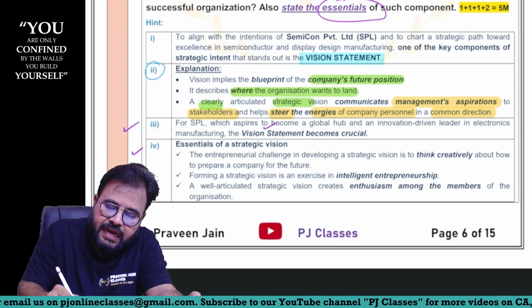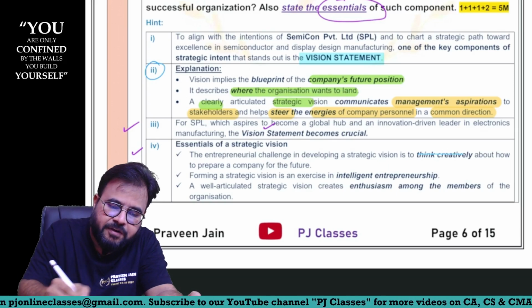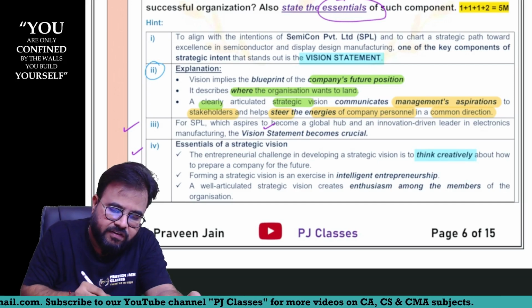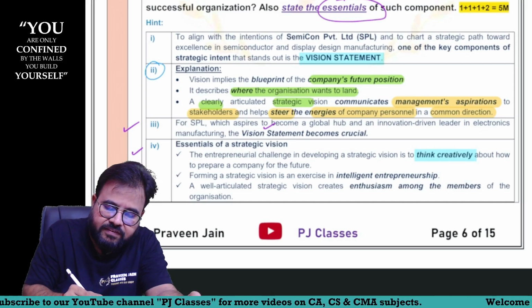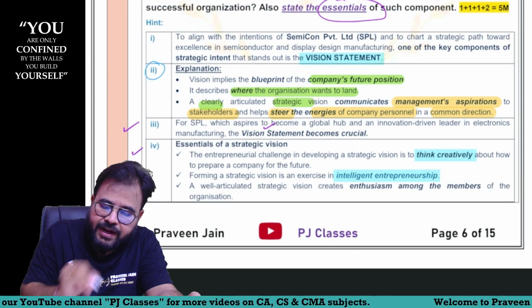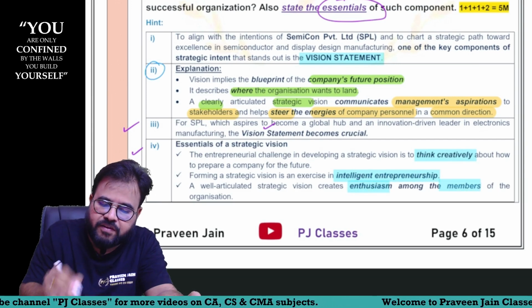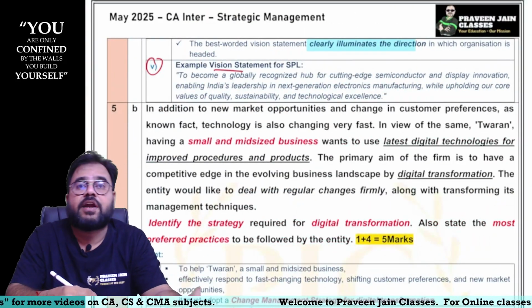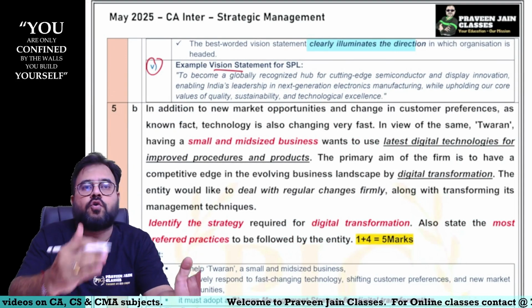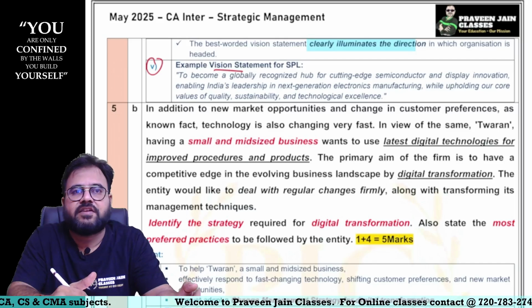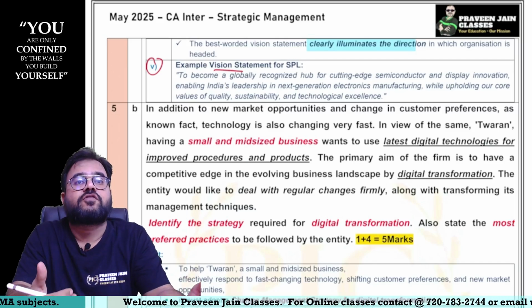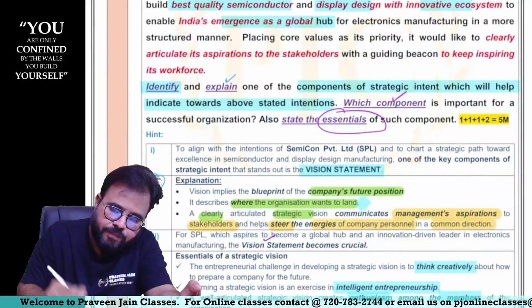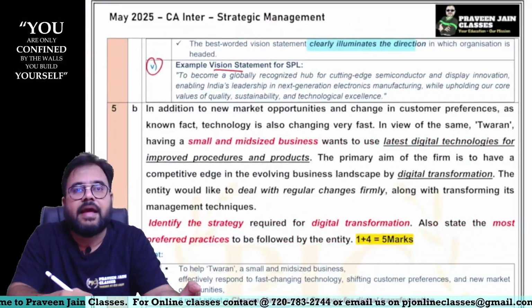We have to think creatively, sir. Whenever vision statements are prepared, we have to ensure that we are thinking creatively. Forming a strategic vision is an exercise in intellectual entrepreneurship, sir. It should create enthusiasm among the members, sir. And also, if you define it very clearly, it will show the direction where the organization is headed, or what the organization wants to achieve or where it wants to land, as I told you in the second point, sir. So this was one of the questions, sir.